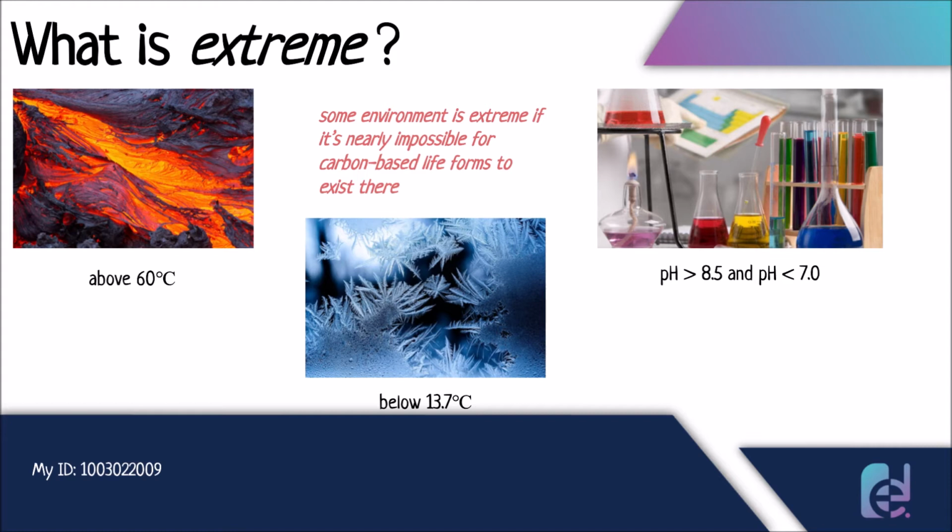Now all these extreme values have been chosen by looking at a variety of life forms on Earth, and most of them fall into this category. Most of them are below 60 degrees Celsius, most of them are above 13.7 degrees Celsius. Most of the life forms on Earth are between pH 8.5 and 7.